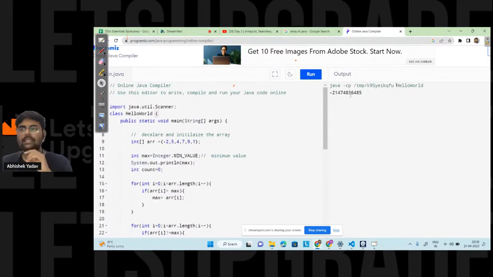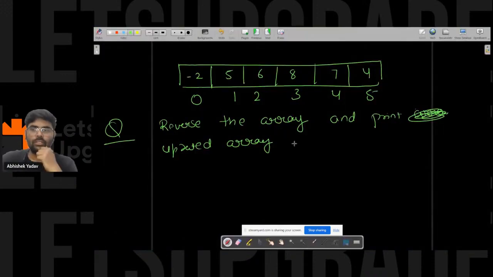So you can see you are getting the value of maximum. Here you can see the value of maximum is minus 2 into 10 to the power 9. Okay. New array is not allowed. So you have to do this part without using any new array.